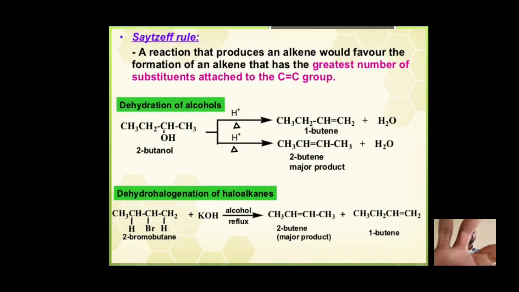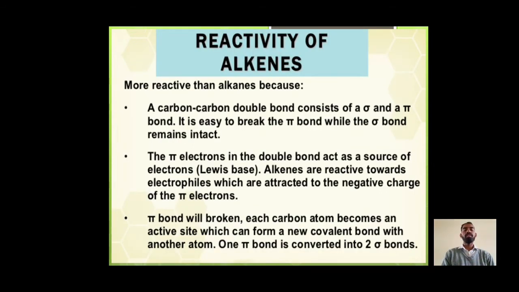Reactivity of alkenes. More reactive than alkanes because a carbon-carbon double bond consists of a sigma and a pi bond.